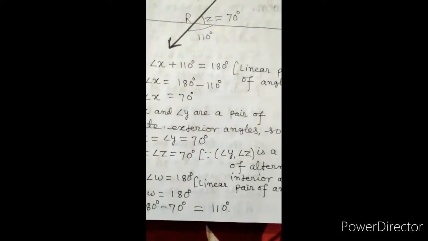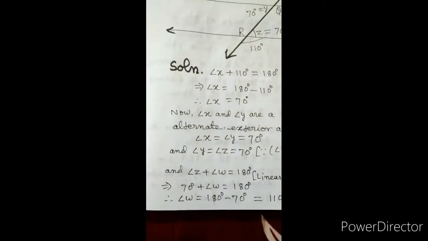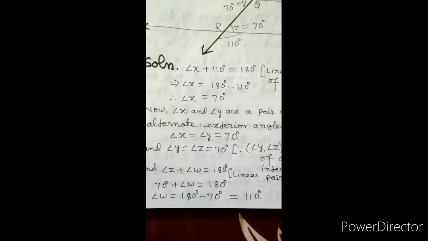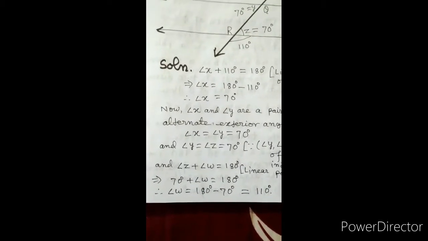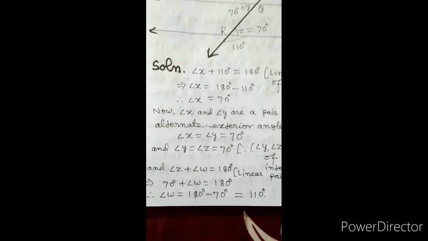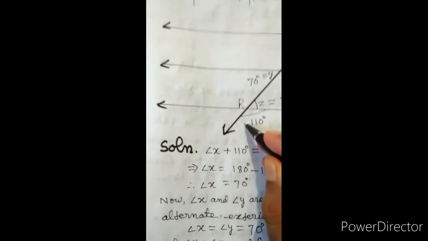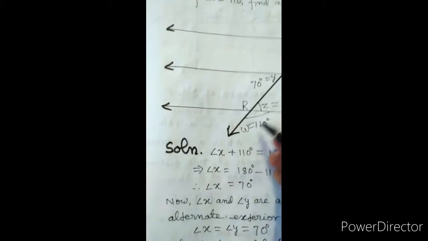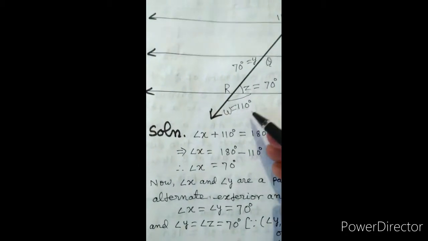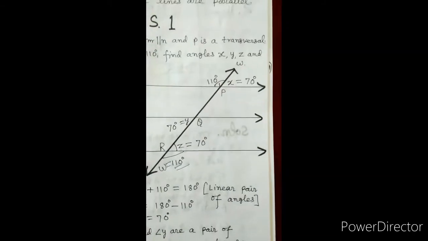This is also linear pair of angles, implies that 70 degree plus angle w is equal to 180 degree, hence angle w is equal to 180 minus 70 degree, that is 110 degree. In this way the values of x, y, z and w are obtained.